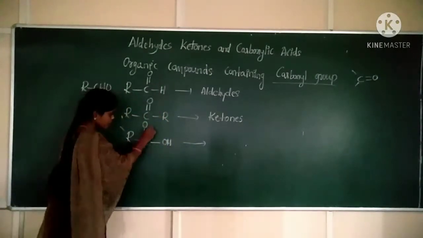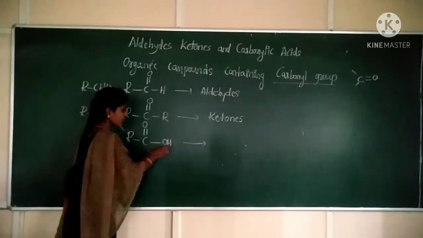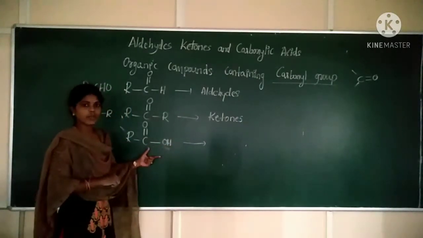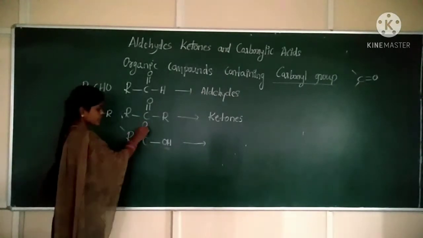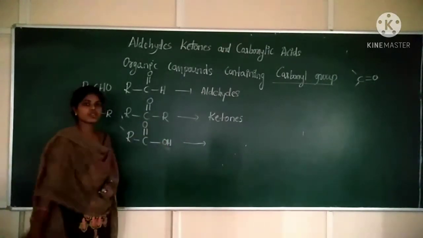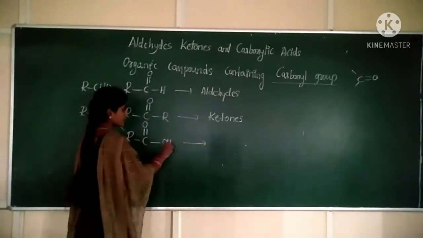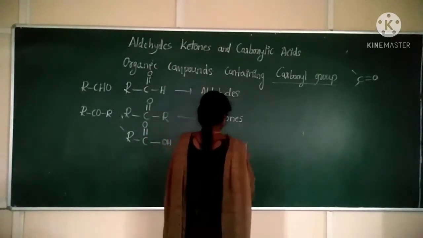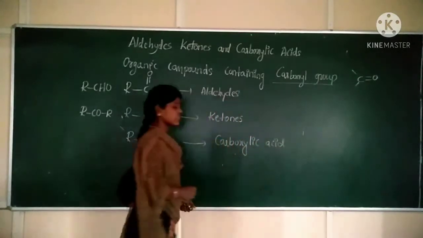One is the carbonyl group, C double bond O, and the other one is the OH group, the hydroxyl group. This general formula represents carboxylic acids. Clear?